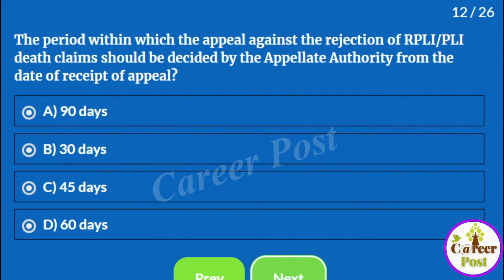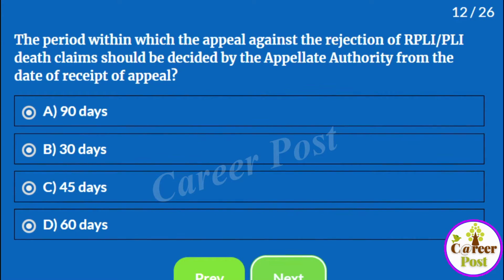Suppose one PLI or RPLI death claim has been rejected by the competent authority. Then the claimant can appeal against the order of rejection. Then who will be the appellate authority? The next superior authority will be the appellate authority.